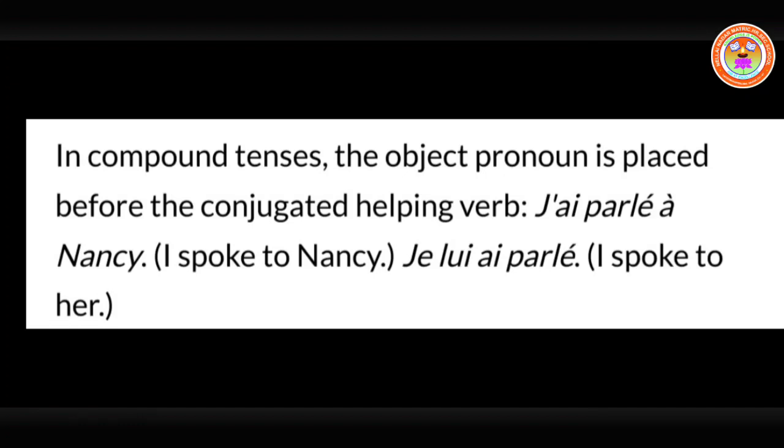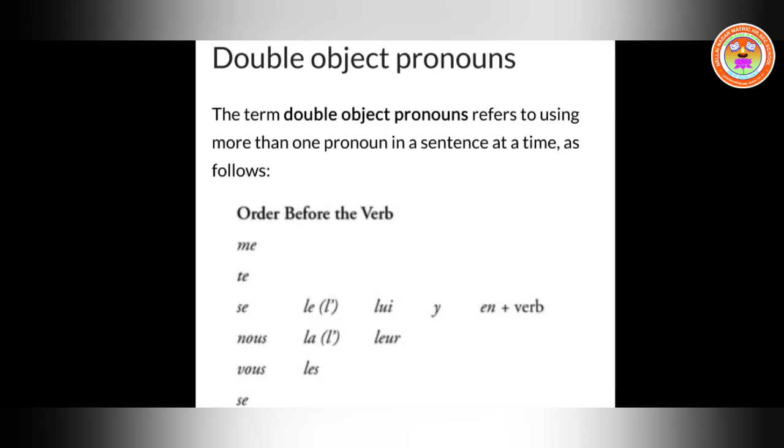Okay, here in this case it should always be before the conjugated verb. Okay, and now here you can see the positions. The term double object pronouns refers to using more than one pronoun in a sentence at a time, as follows. So now if you are going to replace more than one pronoun in a sentence, you have to know the position of the pronouns.